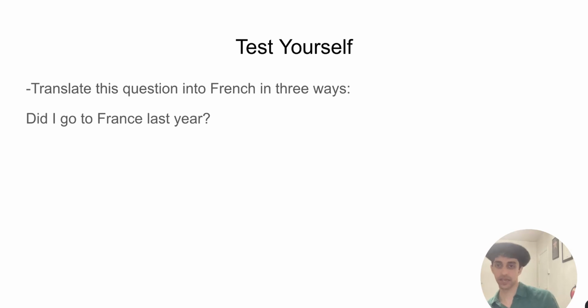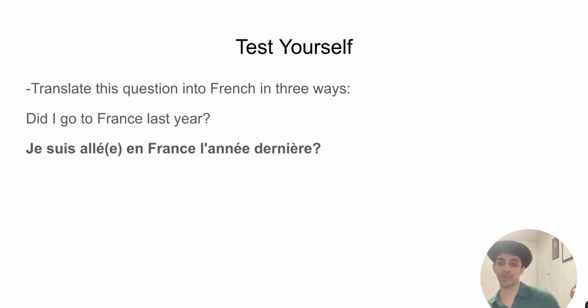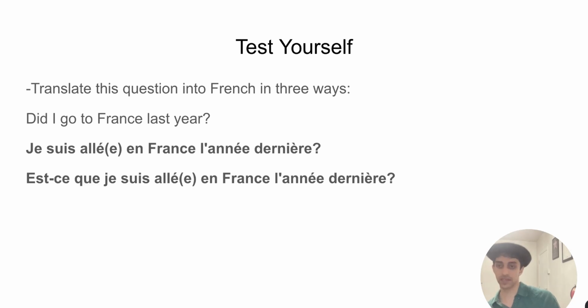Okay, let's go over this then. So the first way, which is the easiest, because you don't have to change anything in terms of word order or grammar, is just raising your voice, raising your intonation rather towards the end of the sentence. You don't have to shout or raise your voice necessarily. So that would become Je suis allé en France l'année dernière. So yeah, as long as you clearly raise your intonation towards that end of that sentence, that does make it into a question. So that is, did I go to France last year? The second version uses est-ce que, and that is still quite common in French.